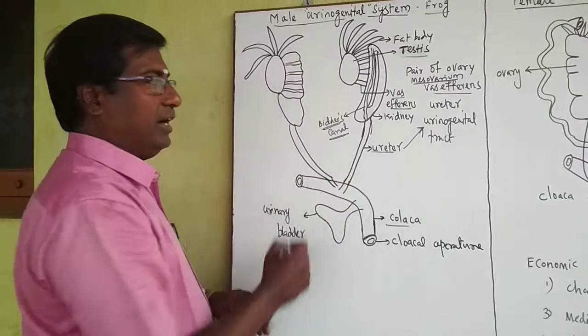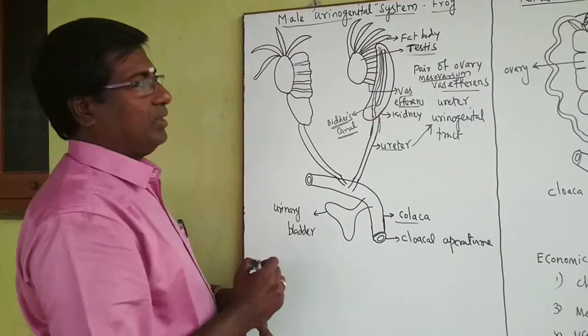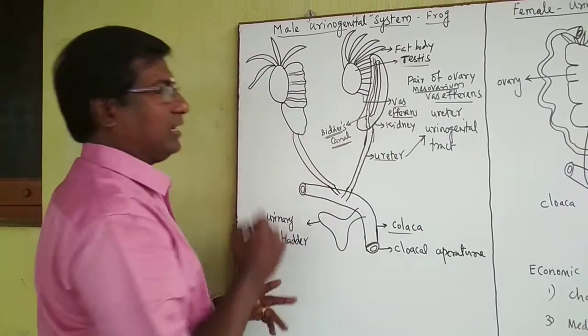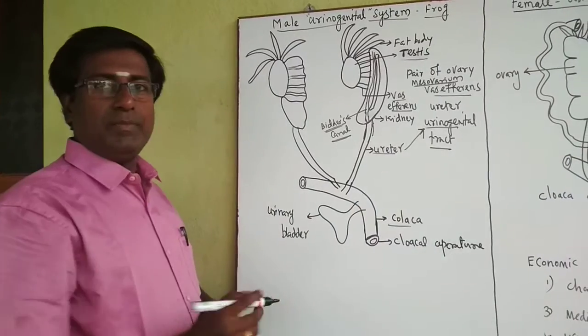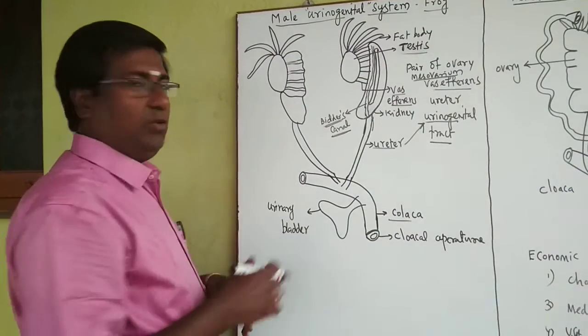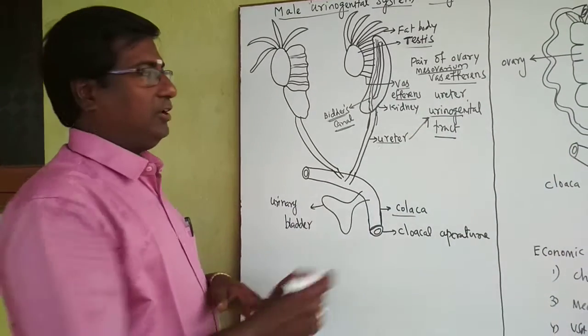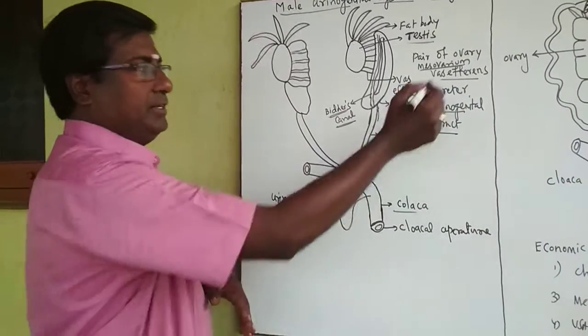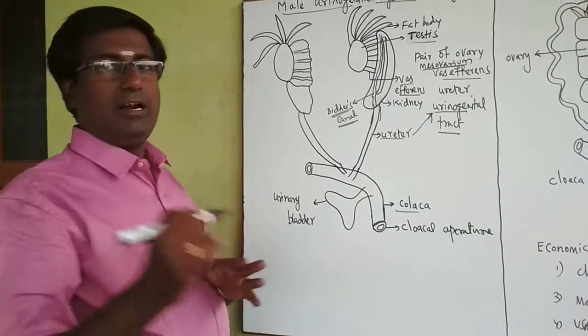Why is it called the urinogenital tract? From the kidney, the urine comes through this duct, and the sperm also comes through this duct. That is why the ureter is called the urinogenital tract, because it acts as both the passage for urine as well as for sperm. Urino means sending urine. Genital means sending the sperm cell, the gamete. That's why it is called the urinogenital tract.